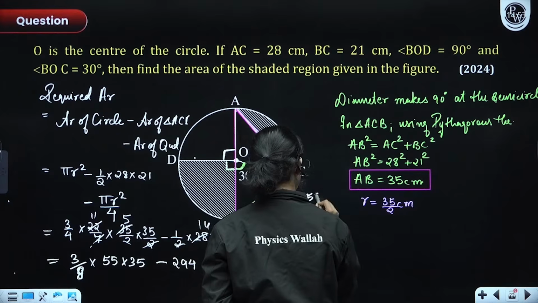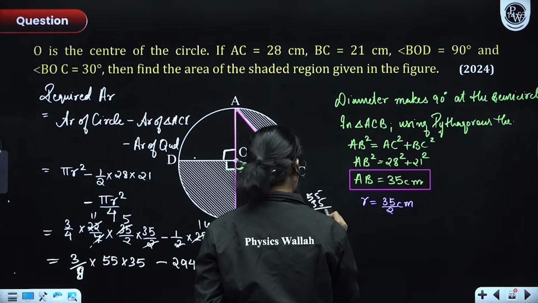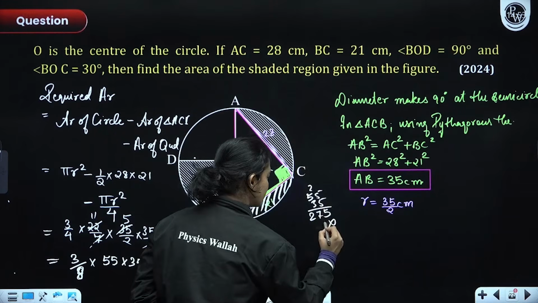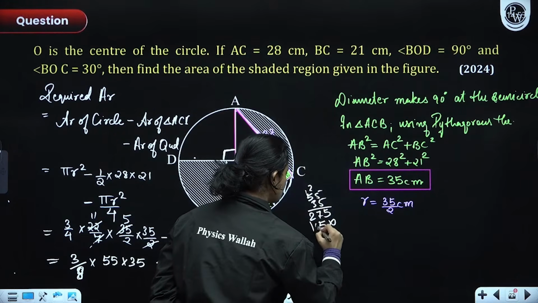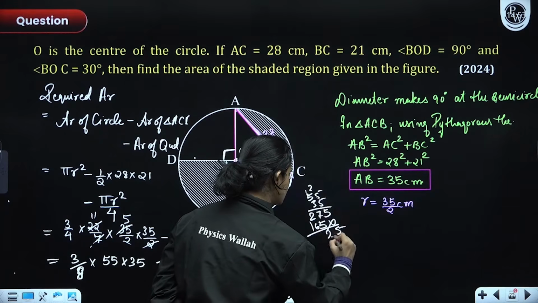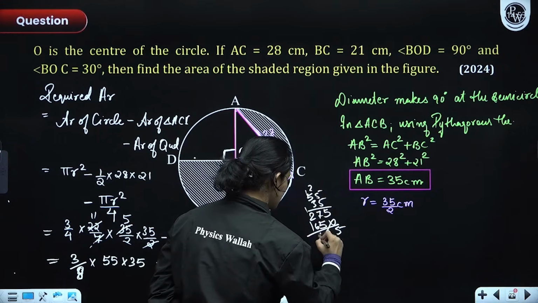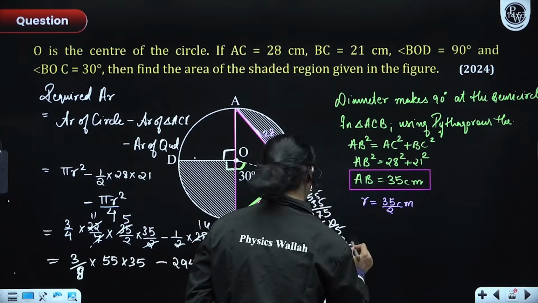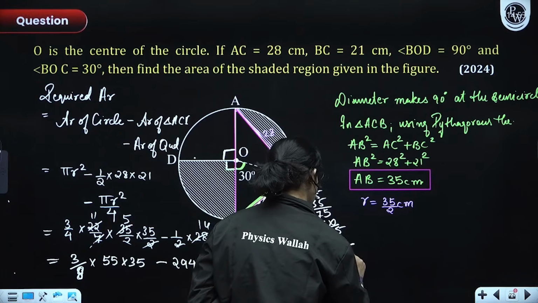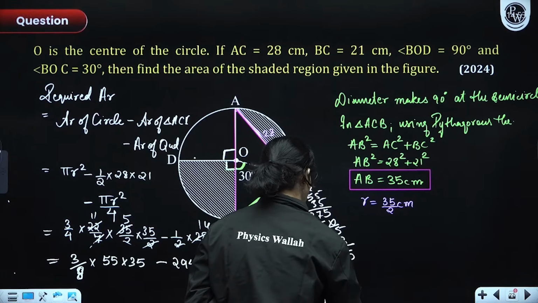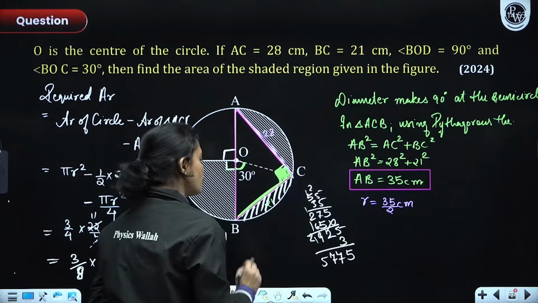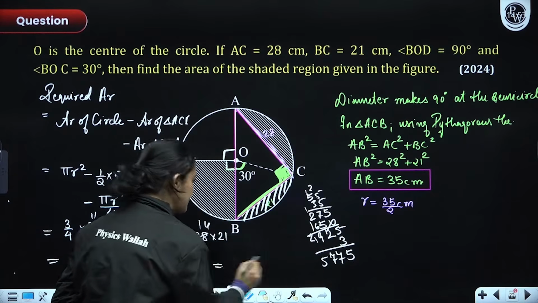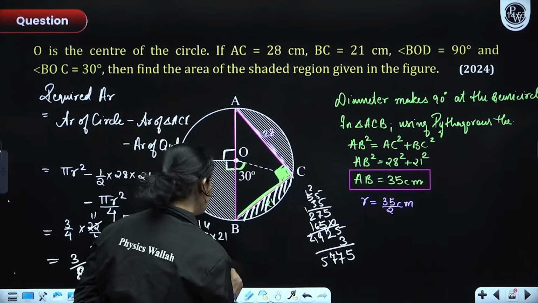So let's do it. 55 into 35. So 5, 5, 25. 2, 5 is 25, 27. Then 5 into 3 is 15. 1, 5 is 15, 16. Okay, so we'll have 1925. 1925 multiplied with 3, everyone again. So here we'll have 5, 3 is 15, 3 is 6, 7, 10 is 27, 2, 3 is 4, 5. Okay. Also we'll have to divide it by 8. So let's quickly divide it by 8 and write it here. So here what we'll have?